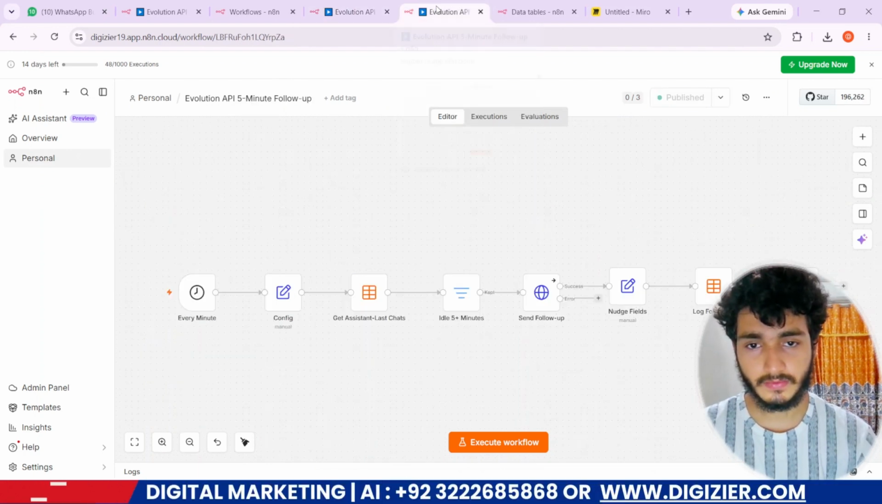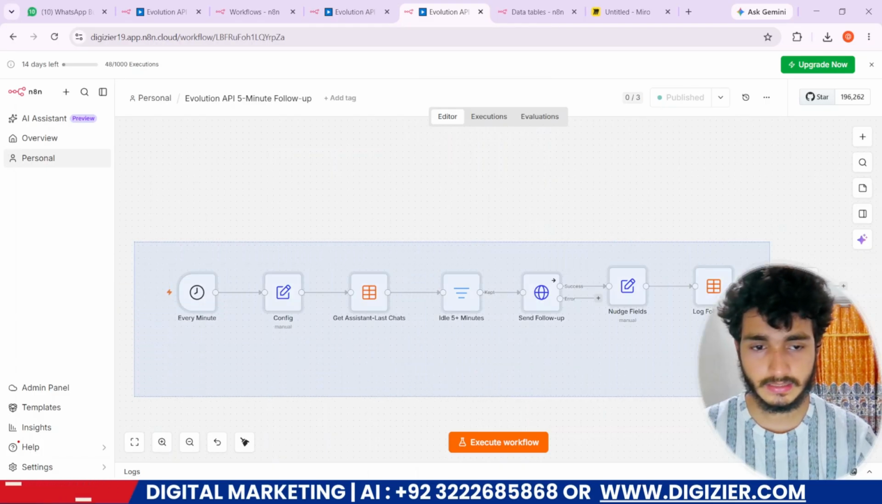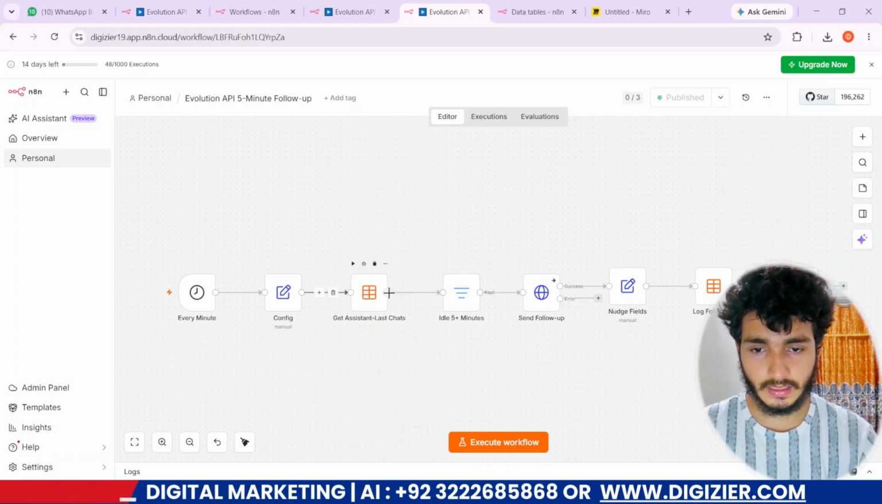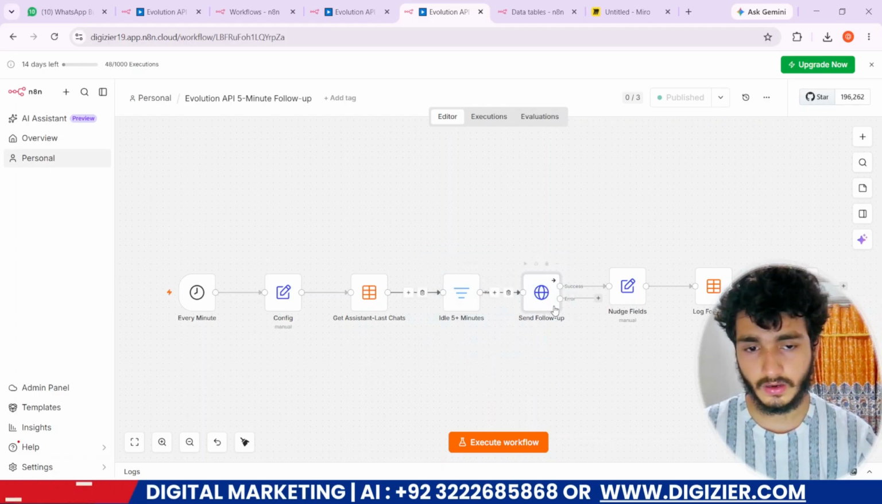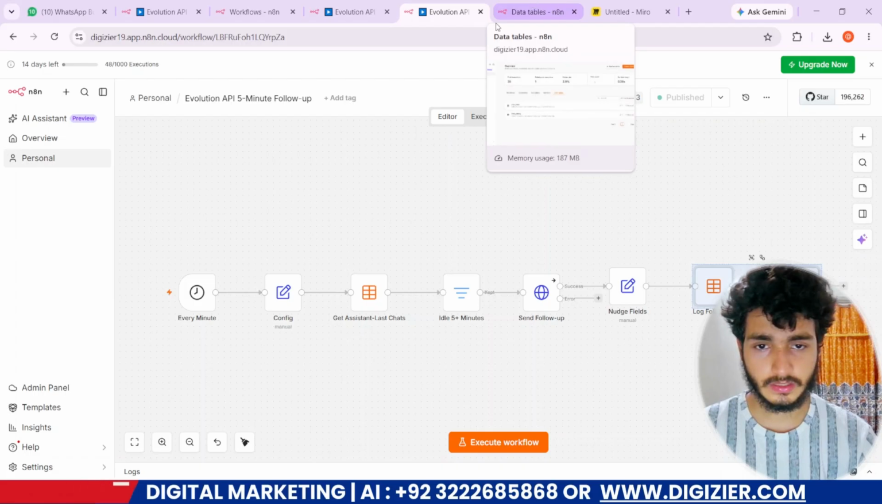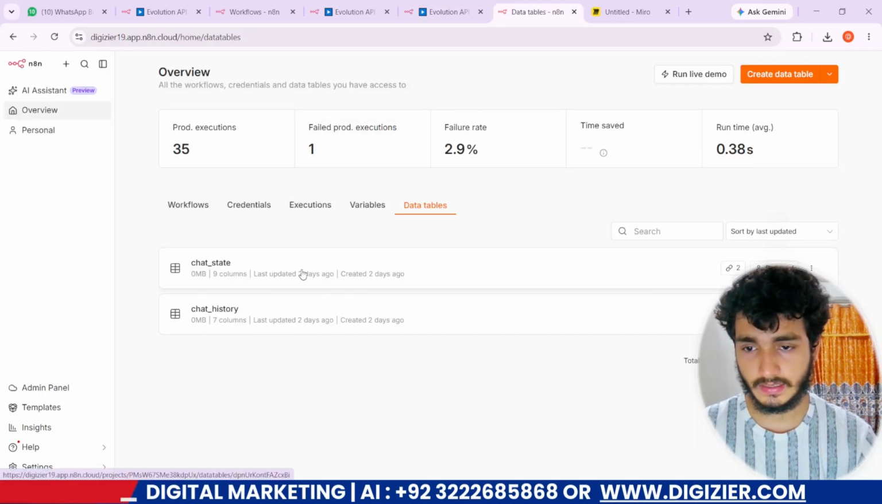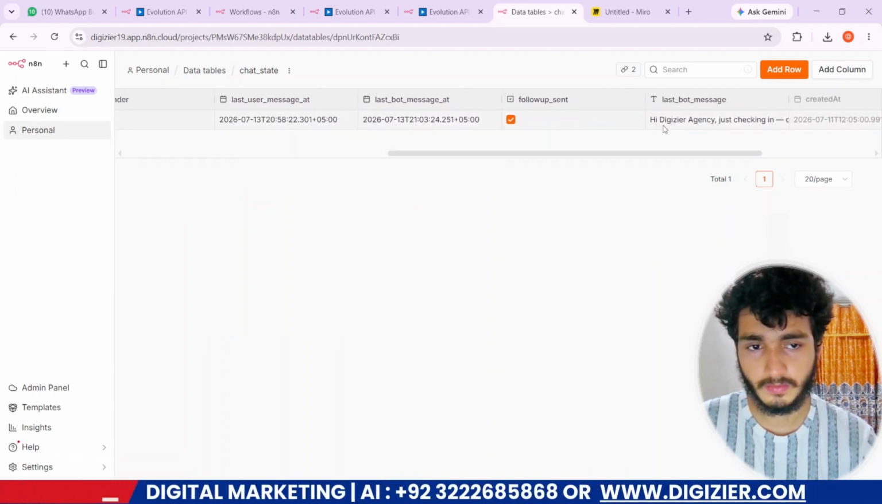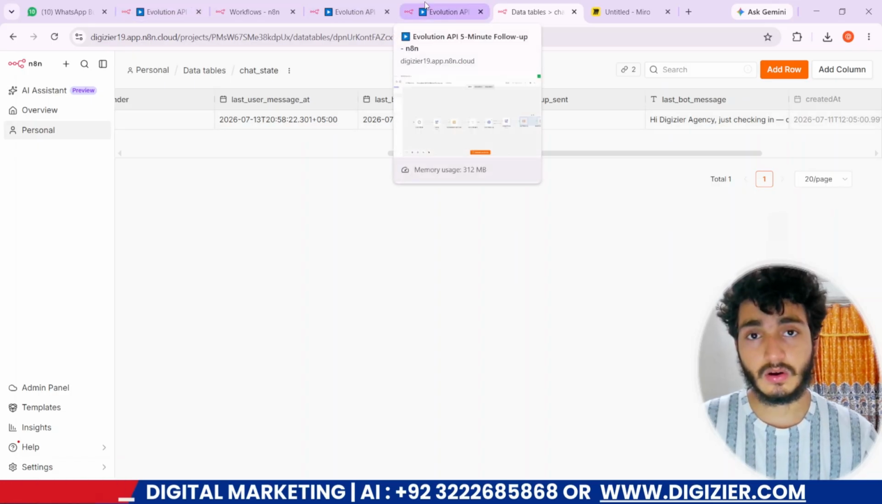The second workflow runs every 5 minutes, which I also customized. They check my database, and if it is idle for 5 minutes, they send a follow-up message. If it is not idle, they send a get error. And they also update the follow-up response in my data table. You see the chat state, now they send me a follow-up message, and now they check. So that is a complex workflow.